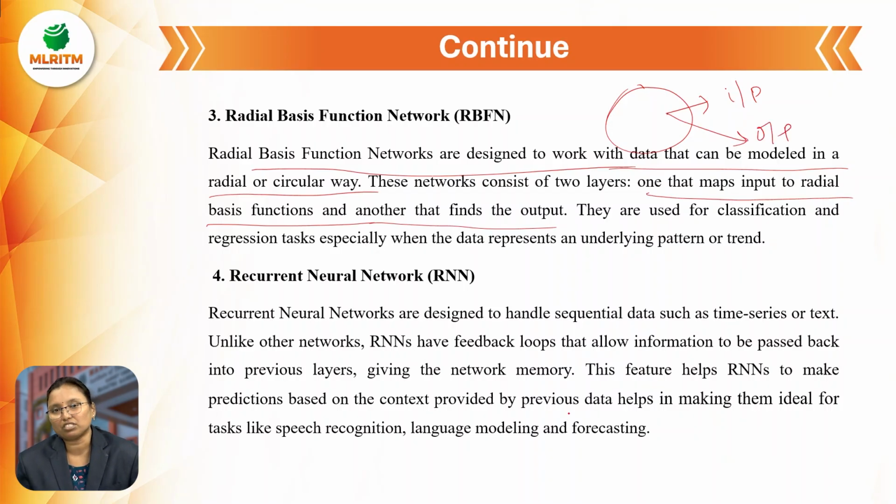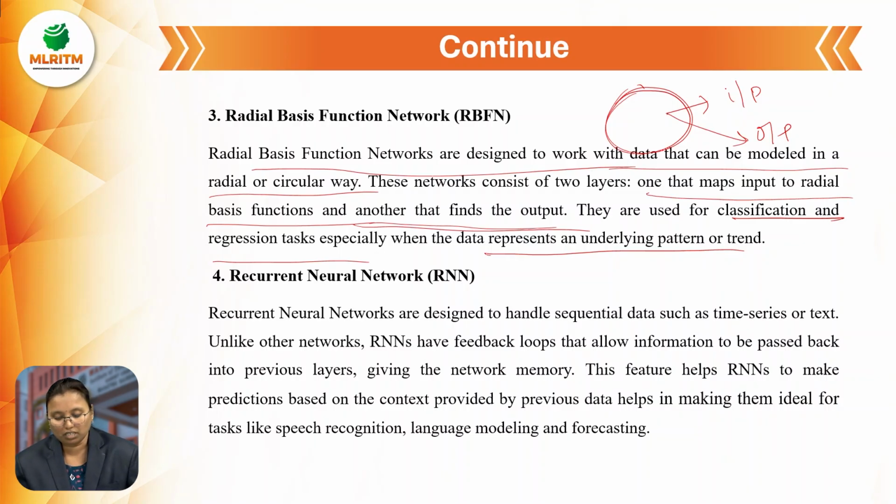Whatever data there is, it is mapped to the input layer, and after that it finds the output. So the data is in circular form only. They are used for classification and regression tasks, especially for data representing an underlying pattern. Pattern point of view means, for face recognition also we can use a radial basis function network.